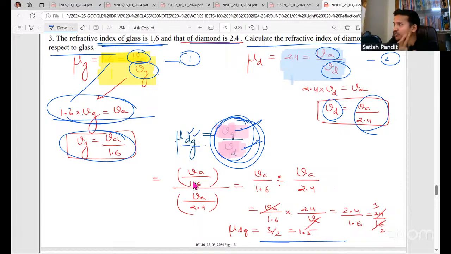This is just one approach. We can solve the question by any other way also, but this is just one of the approaches. It is much simpler actually. You just find Vg and Vd from the two equations, you substitute, you'll get the answer. This approach is much easier. Now, if you want to do some other approach also, you can do it.